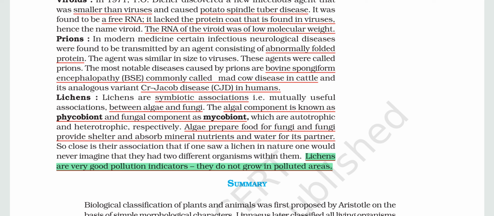The study of algae is called phycology, and the study of fungi is called mycology. Phycobiont means the algal partner, and mycobiont means the fungal partner. Lichens are very good indicators of pollution. That means they don't grow where the area is polluted.